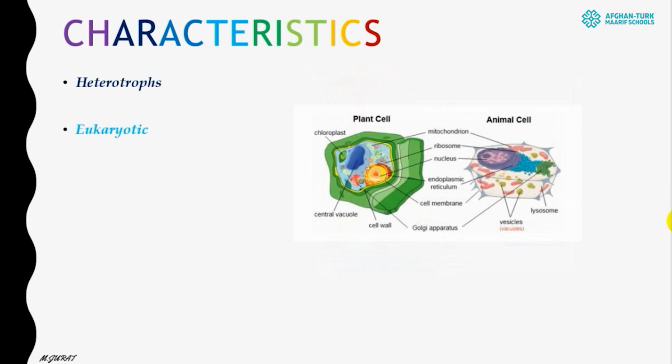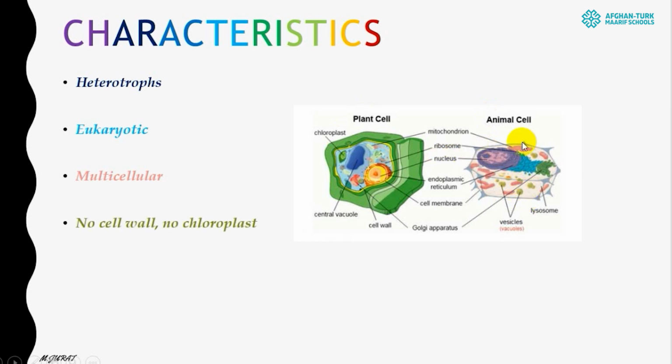The second feature is that they have a eukaryotic cell type. As you can see, their cell contains lots of organelles and has a more complex structure. That's why they have eukaryotic cells, and they are always multicellular. So animals are made up of lots of cells, not only one cell. That's why we can refer to them as multicellular.